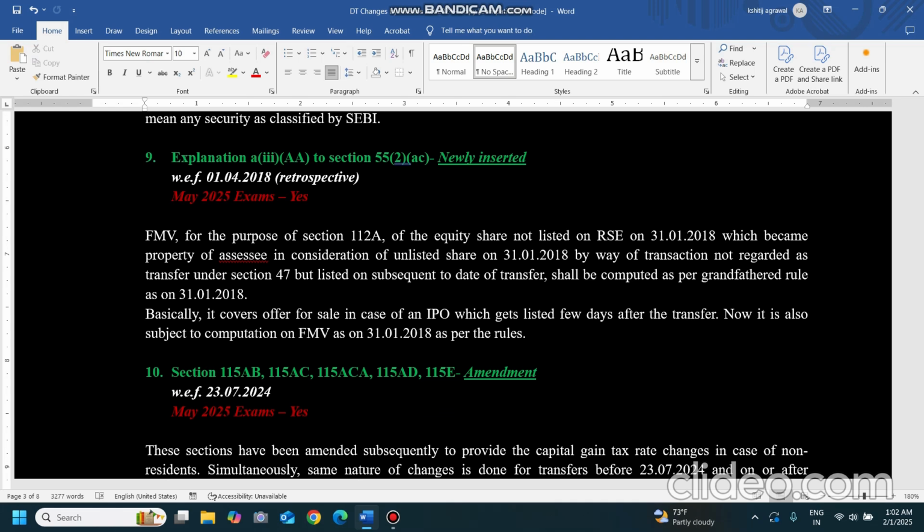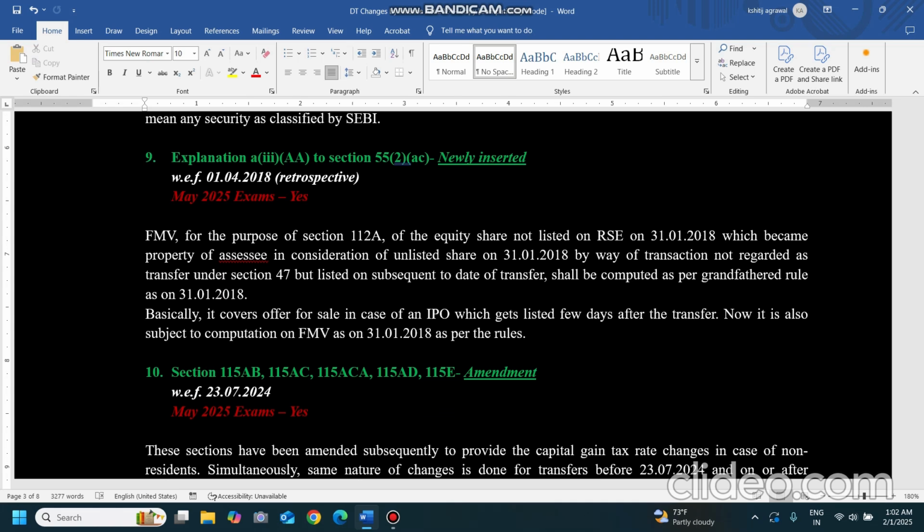So, if I invested in an IPO, it became my property. Suppose there was an IPO introduced on 27th January, and the listing date was 3rd Feb. So, on 27th January, I purchased some assets. I invested the amount in the IPO and I got the allotment on 29th. The allotment date was 29th. So on 29th of January, it became my property. That IPO, those securities or the shares of the company, became my property.